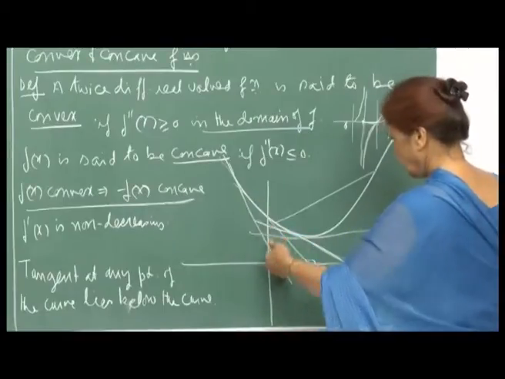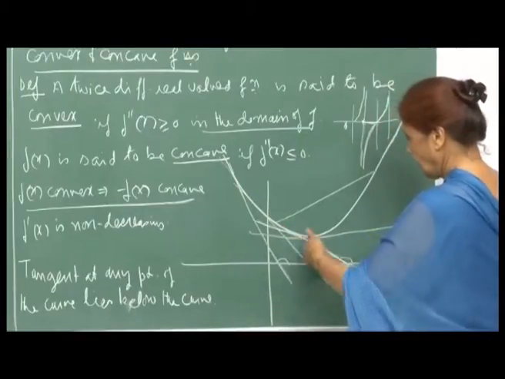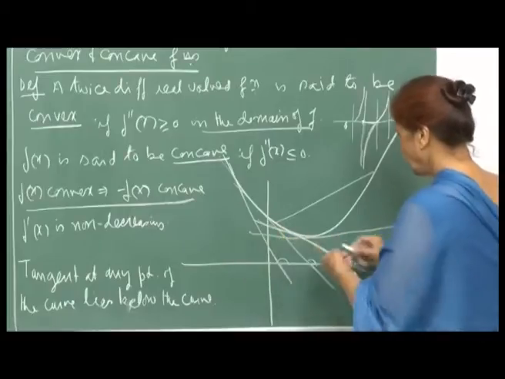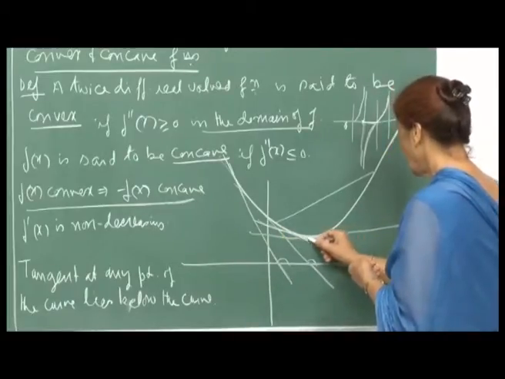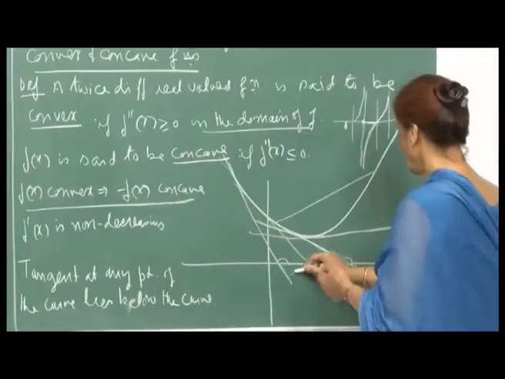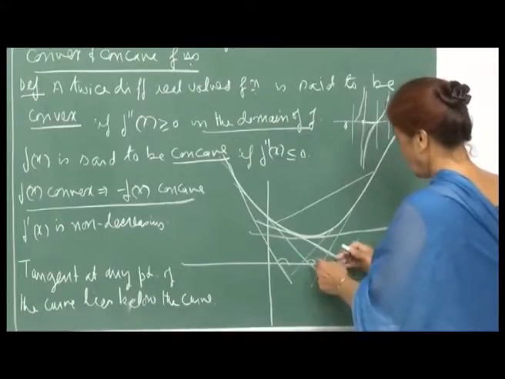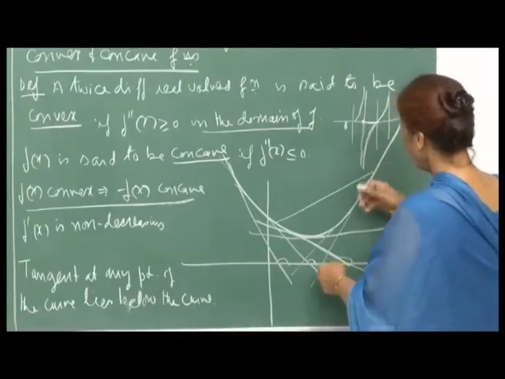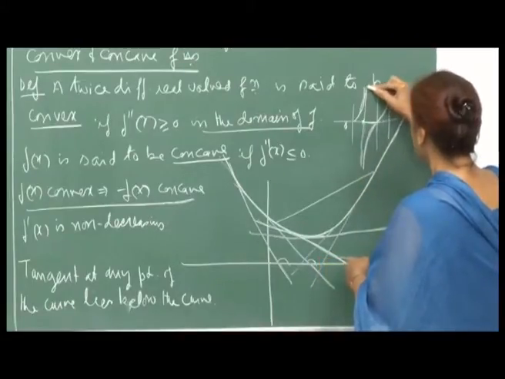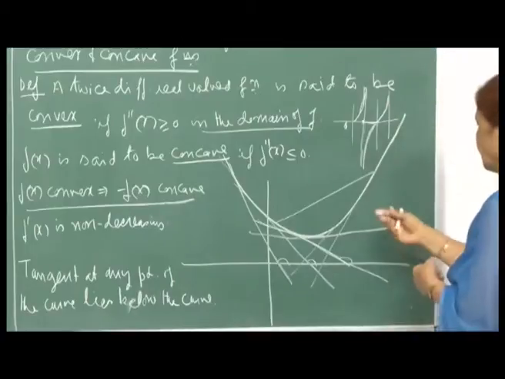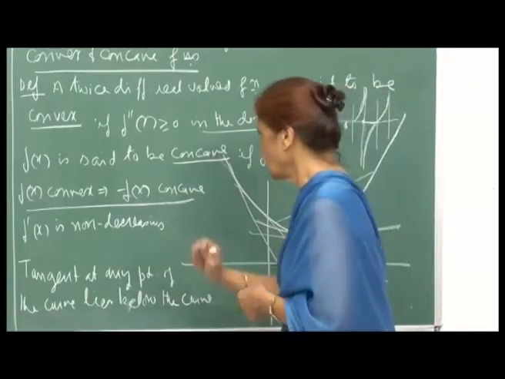So the tan of these angles, the derivatives, are increasing, and at this point it becomes 0. Then beyond that the angles are increasing again, and for obtuse angles tan is increasing as well. So this is the idea: the first derivative is non decreasing.